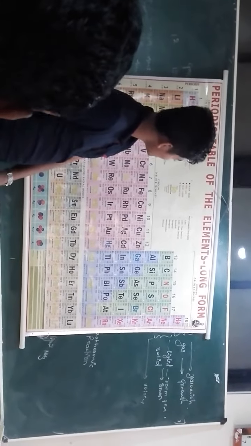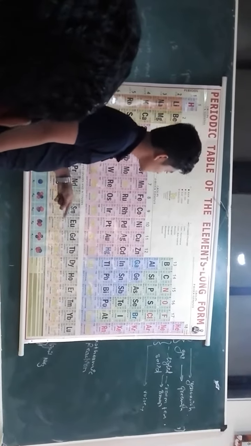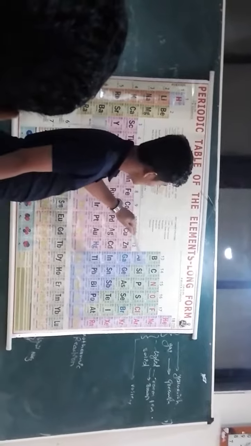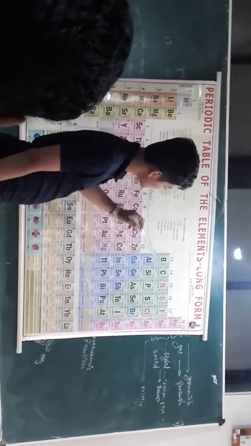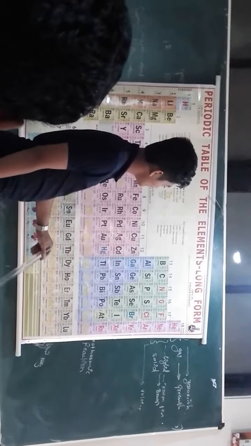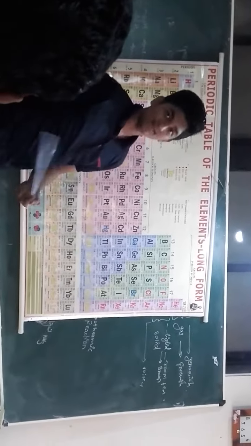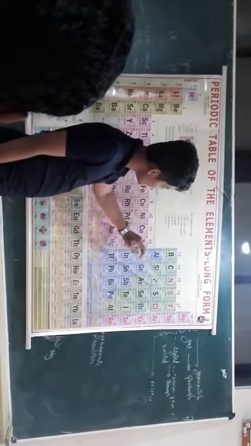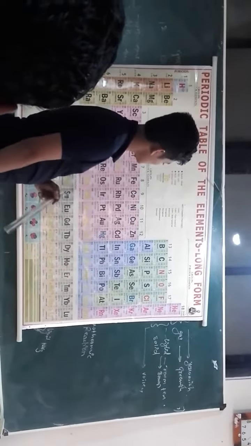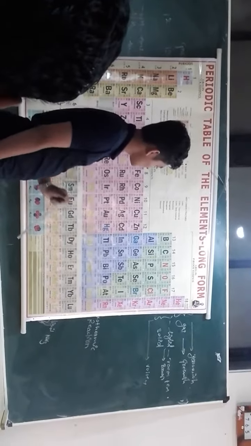Now group number 16, also known as the chalcogen series. Oxygen is present in the gaseous state, because whenever we take oxygen, we take O2 and not single oxygen, because the reaction may change. The remaining sulfur, selenium, tellurium, and polonium are solids, and the last one is artificially made.